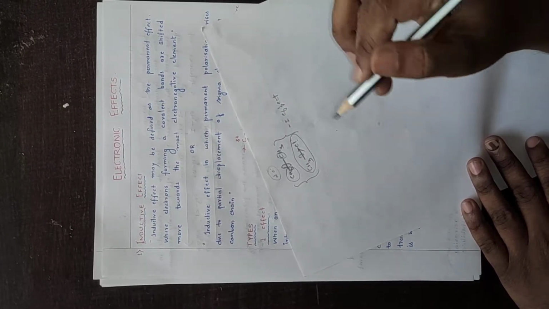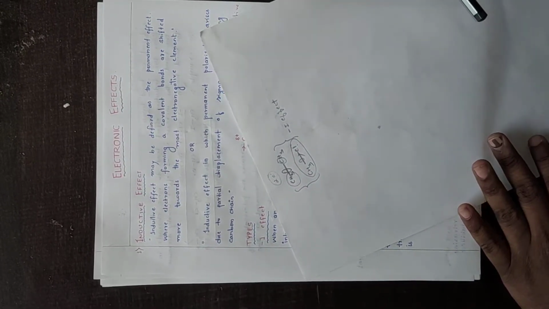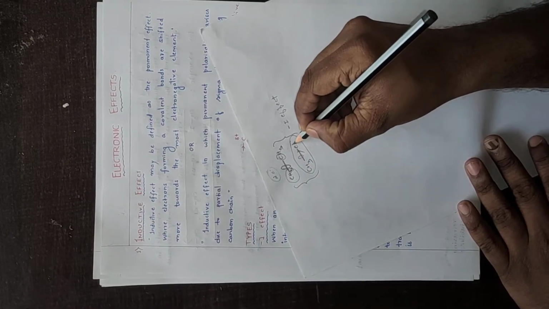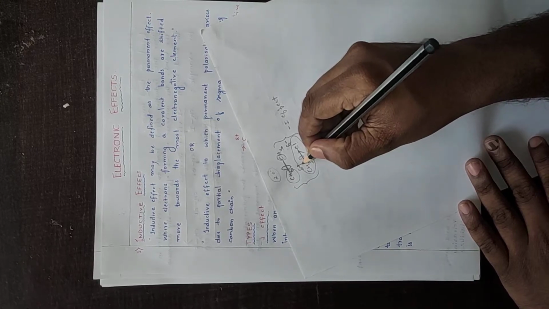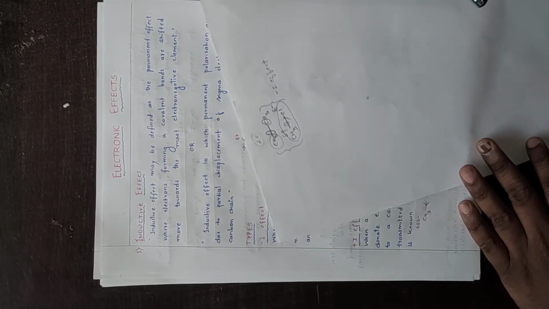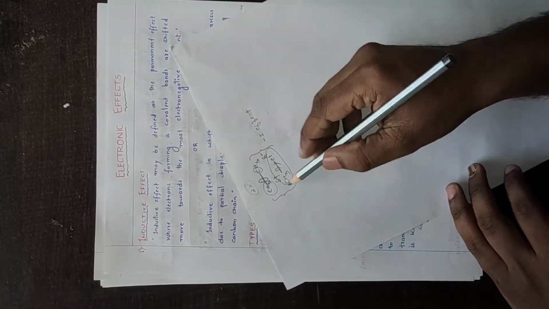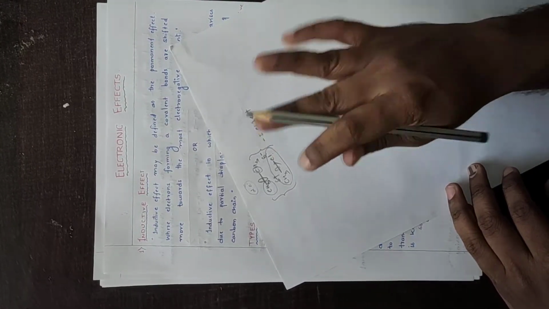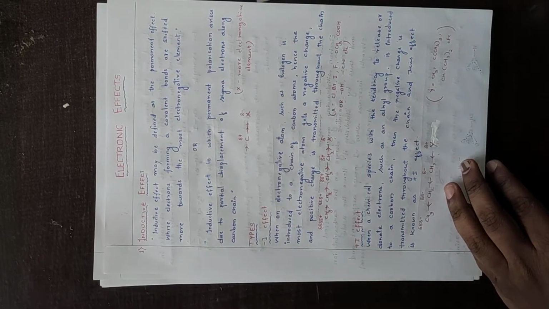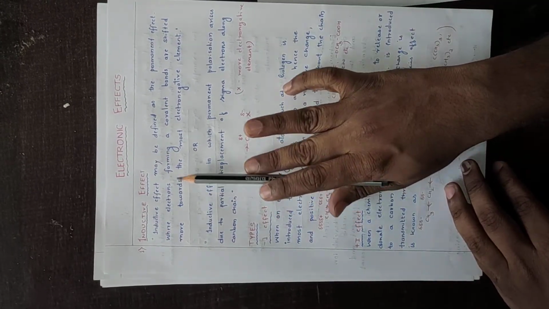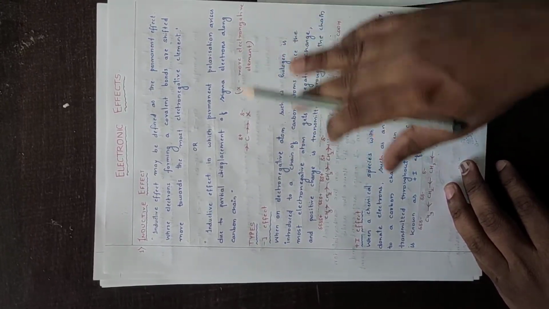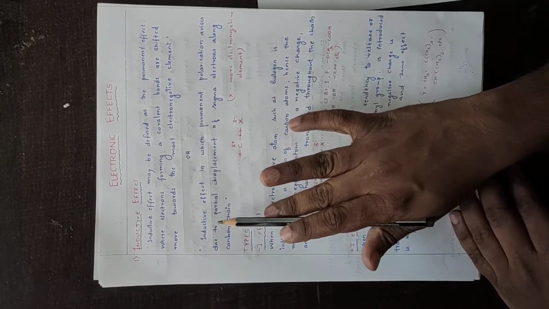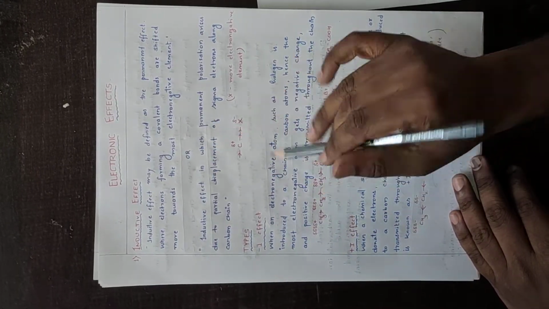So what do you mean by inductive effect? Here polarization is there, it takes electrons towards itself, so it will get a negative charge and the other atom will get a positive charge. So this electronic displacement effect is known as inductive effect. Inductive effect may be defined as a permanent effect where electrons forming a covalent bond are shifted more towards the more electronegative element. Or you can also say it is an effect in which permanent polarization arises.